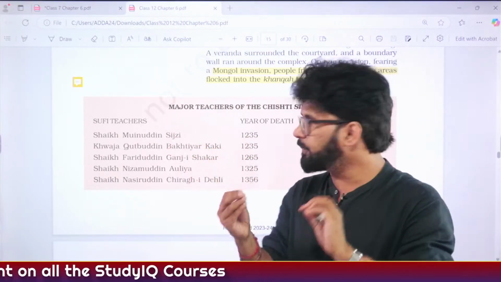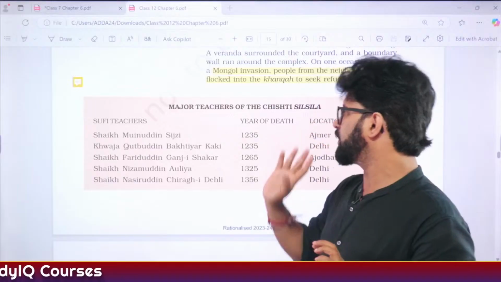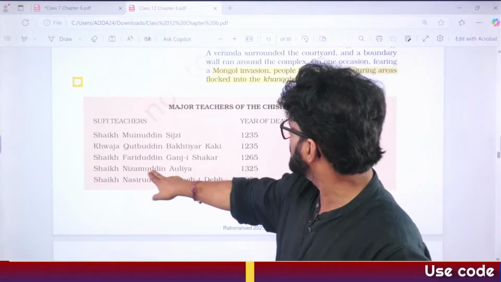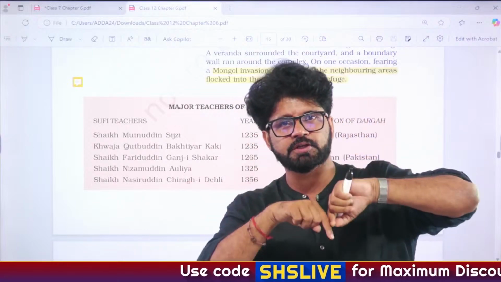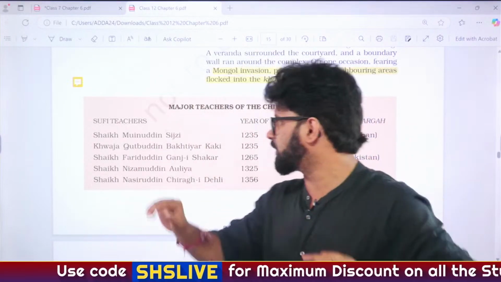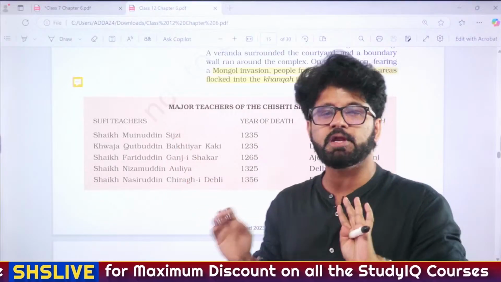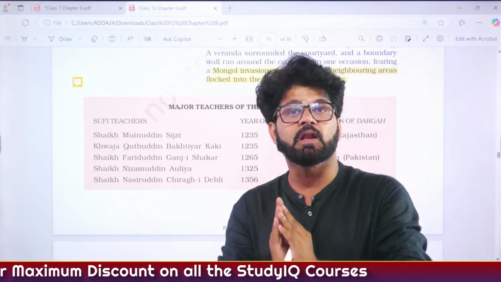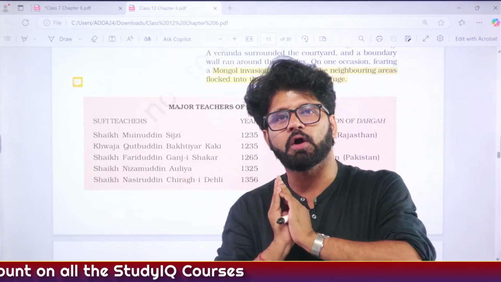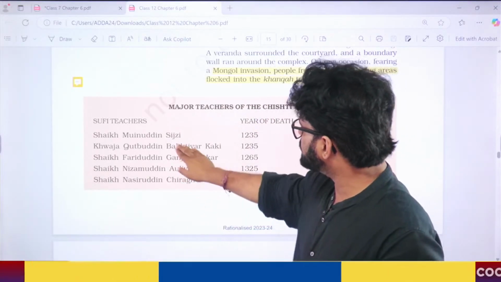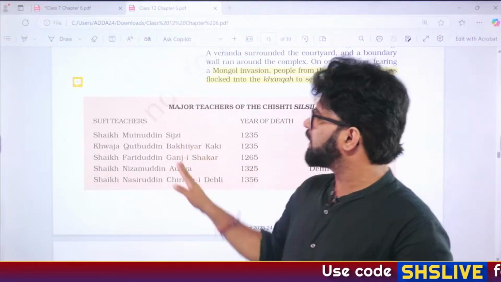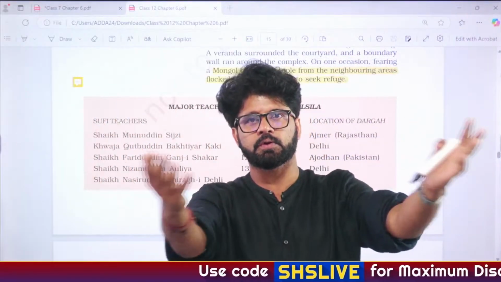The first, the most important, is Moinuddin Chisti. You cannot forget him. The second most important is Nizamuddin Aulia. You cannot forget him because Amir Khusro was his disciple. So he becomes more important, but not more important than Moinuddin Chisti, because NCERT loves Moinuddin Chisti. They have talked about him a lot. So second is this, and then third is Kutubuddin Bakhtiar Kaki, because Qutub Minar is named after him.